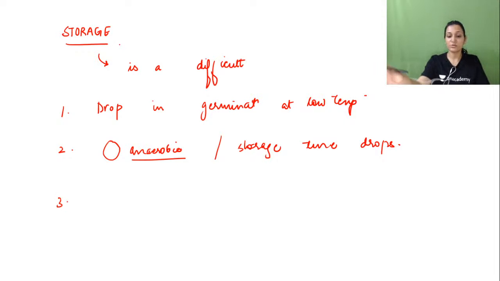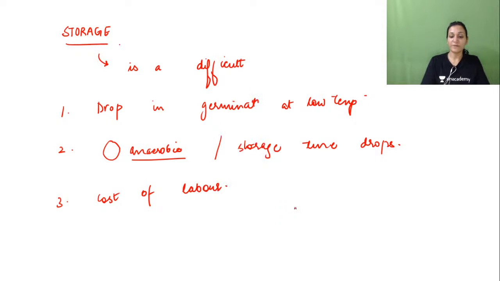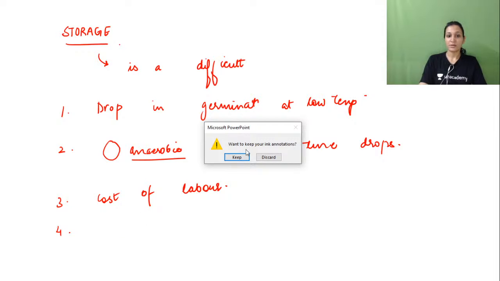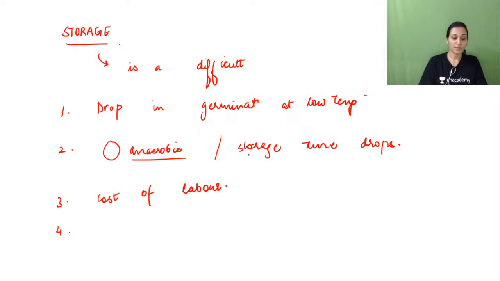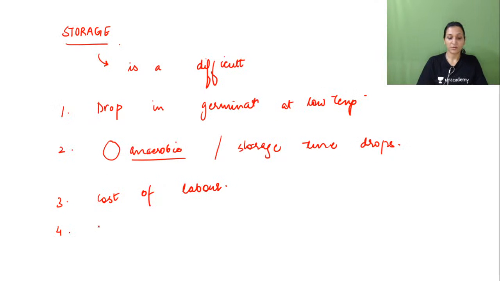That is the cost of labor and material for the tissue culture process, encapsulation, and aseptic conditions. These all are the limitations.